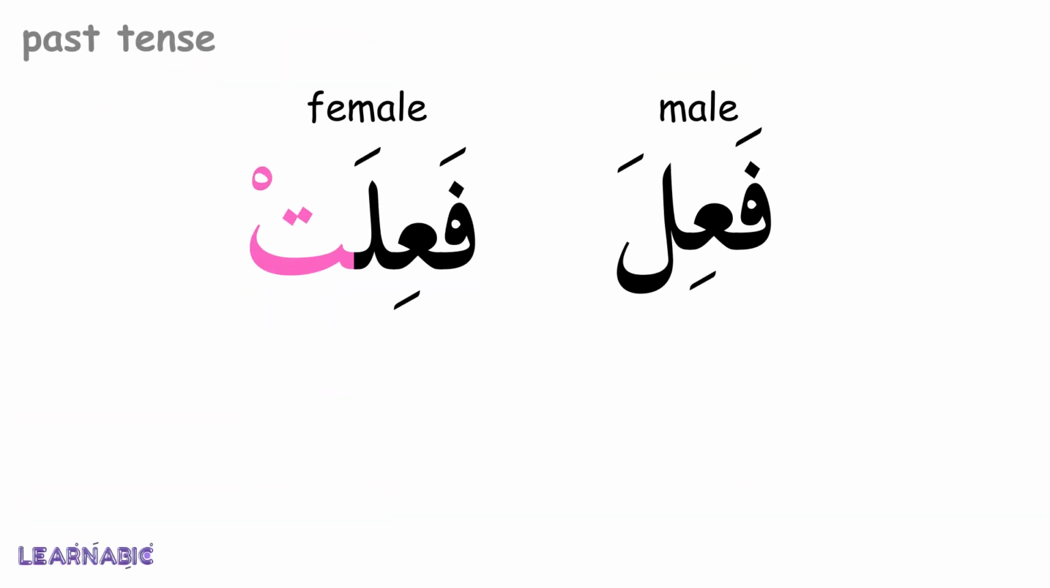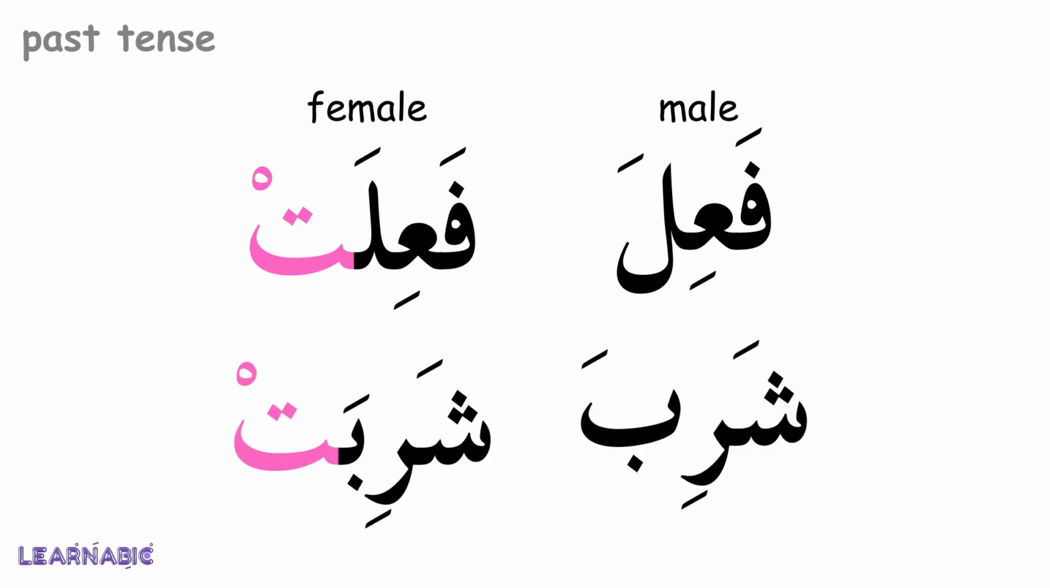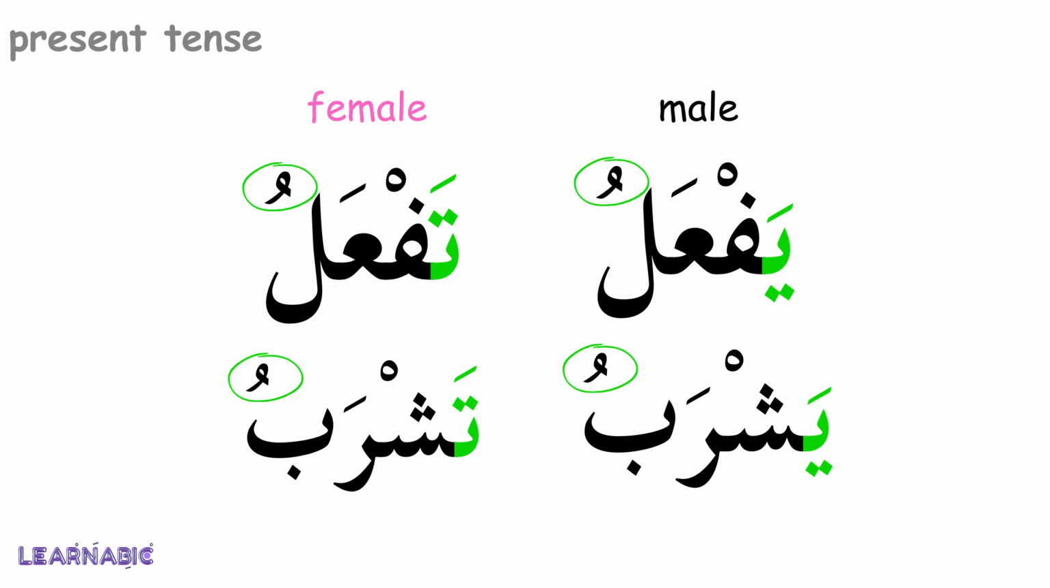In the past tense, for male it was فعل. For female, فعلت. شرب for male, شربت for female. And in the present tense, it converted to يفعل for male, تفعل for female. As an example, يشرب, تشرب. يشرب for male, تشرب for female.